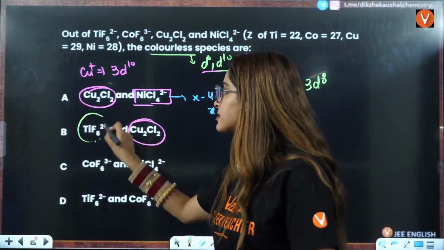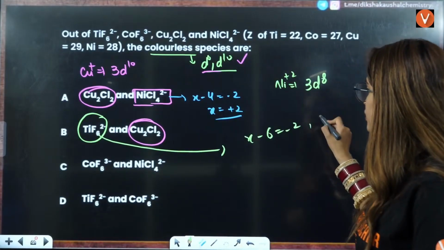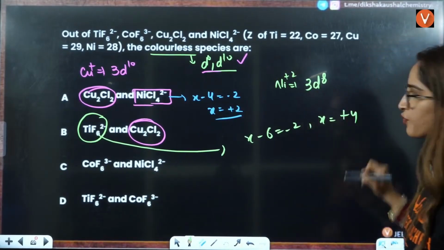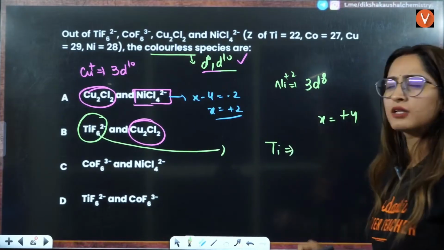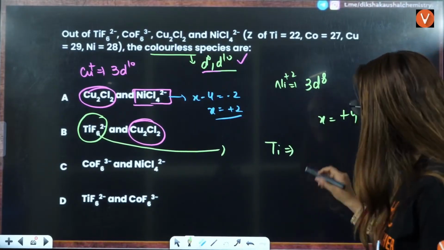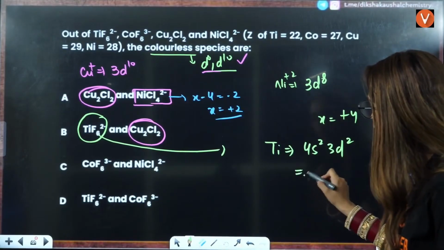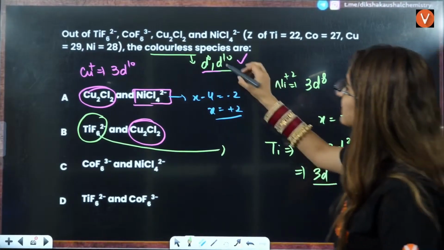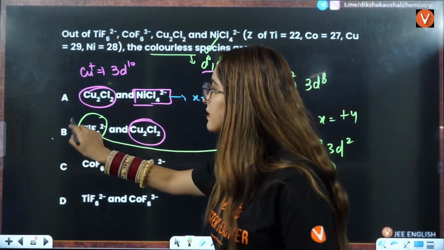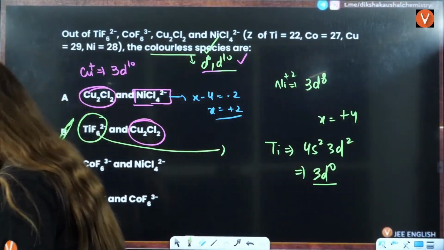What about this? x minus 6 equals minus 2. That means x equals plus 4, right? So titanium, that is atomic number 22, 4s2 3d2. After losing 4 electrons, it will be 3d0. That is under this category. So answer will be B, the colorless compound category here, right?